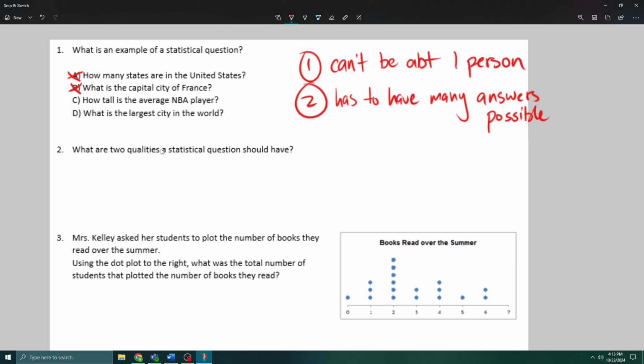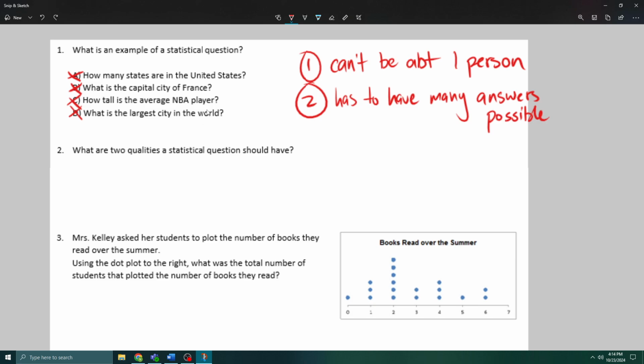How tall is the average NBA player? That is the answer. I don't love that. This is kind of one of the reasons why I didn't do this review. But we could ask a lot. In fact, I would argue that none of these are statistical. If I had to say one, I would pick C. But these are all just kind of fact questions, right? There is a de facto largest city in the world. There is like an average in the NBA.